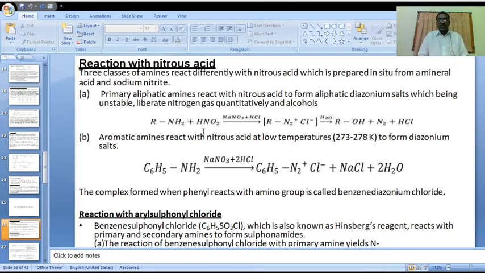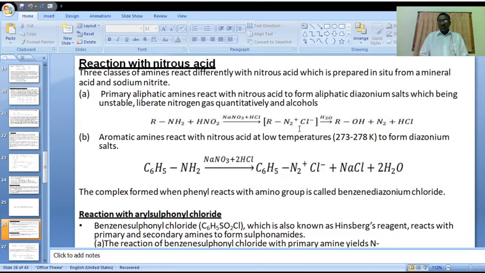That nitrous acid is the active species. It forms a diazonium salt, RN2+ Cl-, an aliphatic diazonium salt, but it is a very unstable compound.